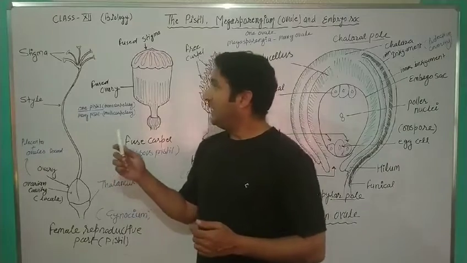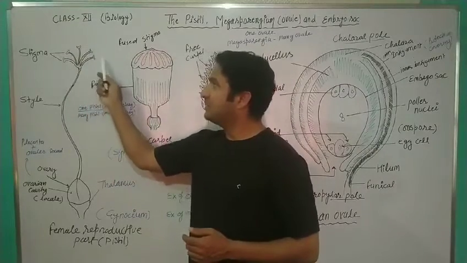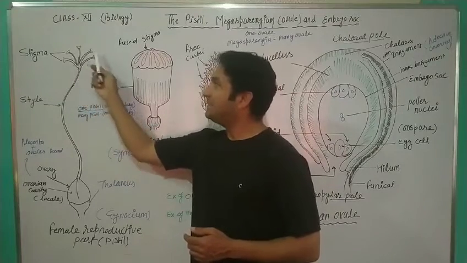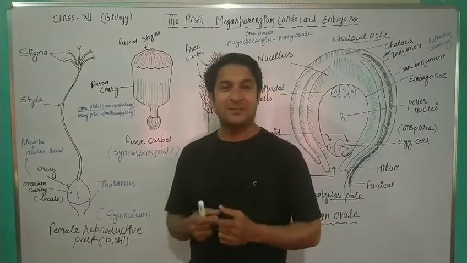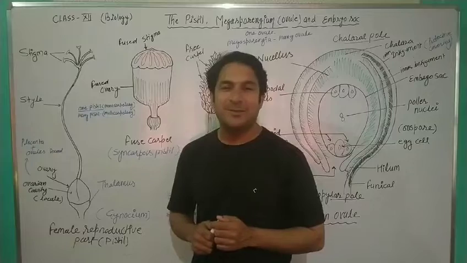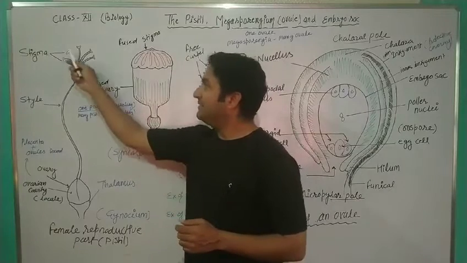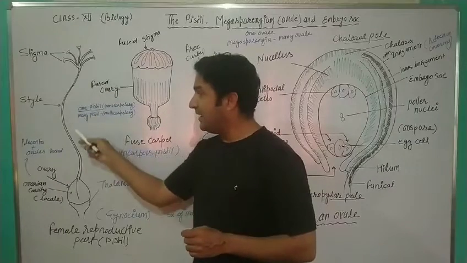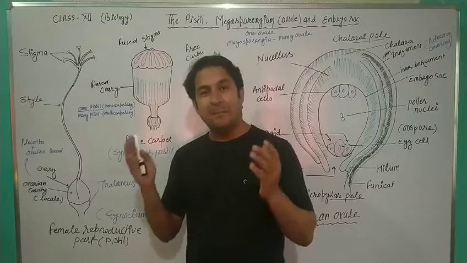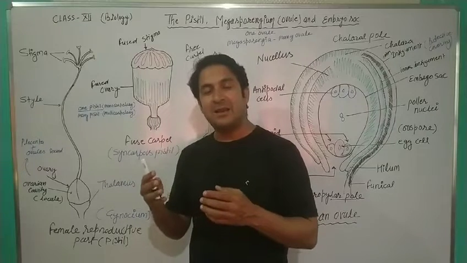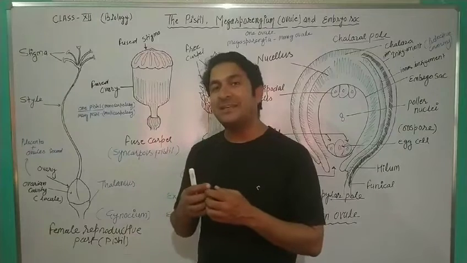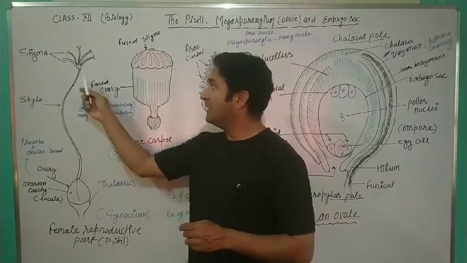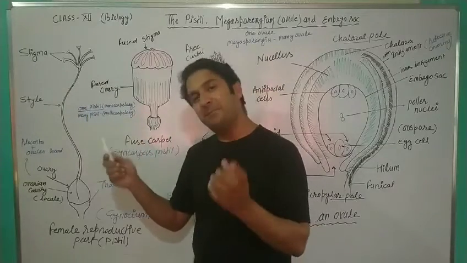Now, if you see the first part of the pistil, here you can see many stigmas. Before this you have seen one stigma on the pistil. So here many stigmas mean that many pistils are present. But is the style only one? No, many styles are there, but all are fused with each other and showing as one. So many styles are also here, and we can say many pistils are there.